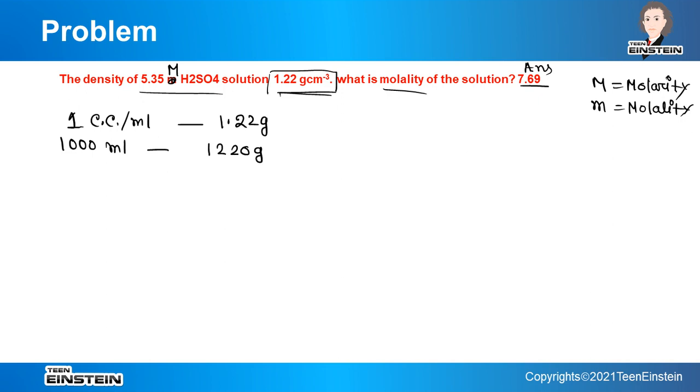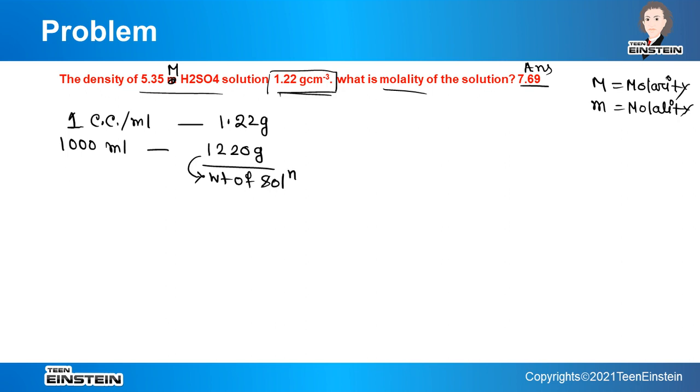Very simple. Now we will find out the weight of solvent, because for calculation of molality it is the weight of solvent which is required, not the weight of solution. So this is the weight of solution.